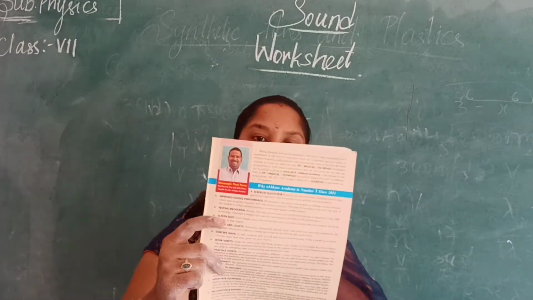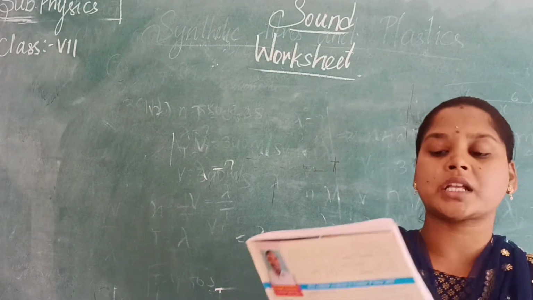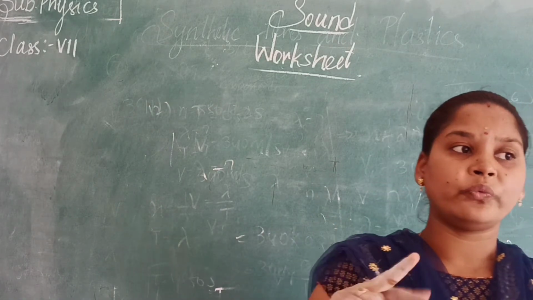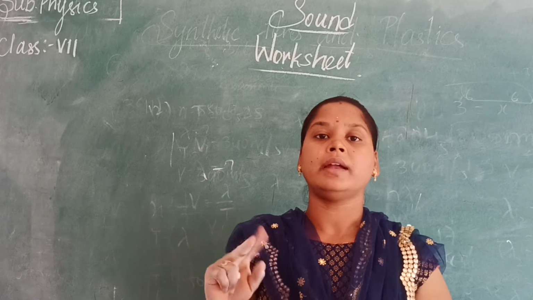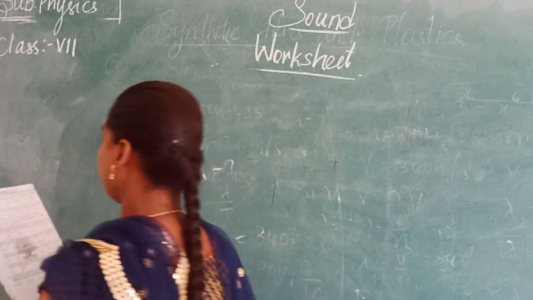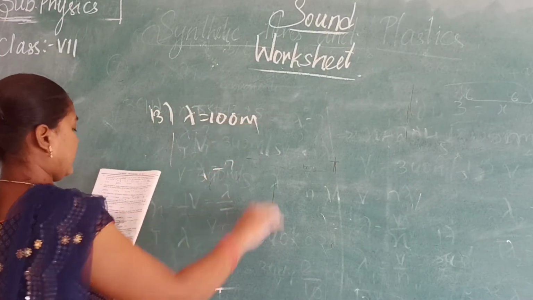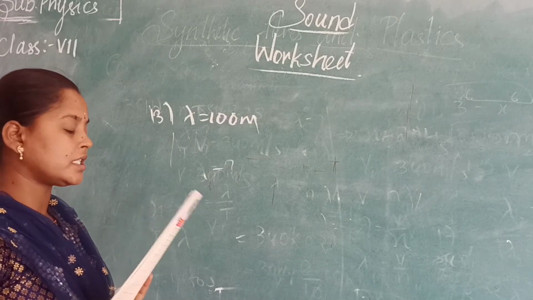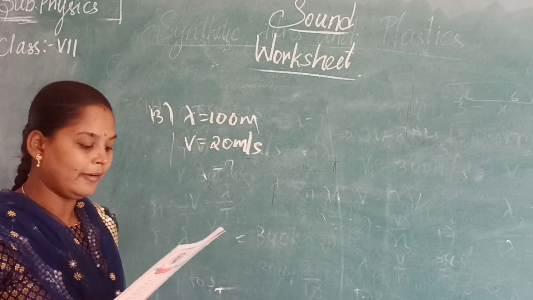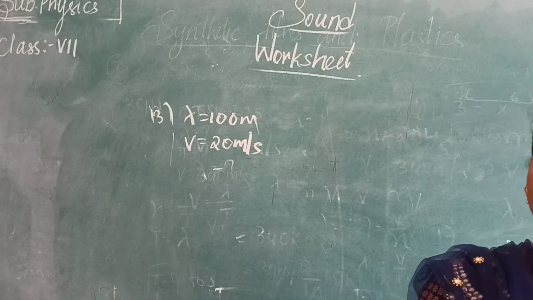Next. A boat at anchor is rocked by waves. Two crests touch the boat 100 meters apart. That means the wavelength is 100 meters. And the wave velocity of the moving crest is v is equal to 20 meters per second. This is the wave velocity given. What is the frequency of the rocking of the boat? So here we have to find out n.